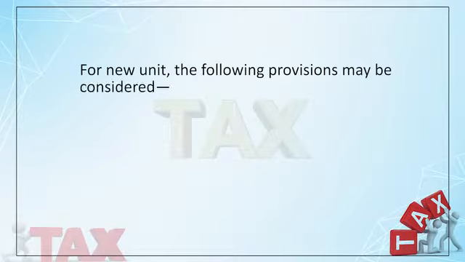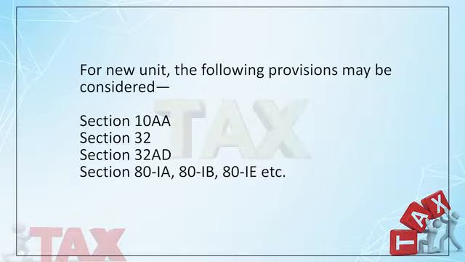And whenever you are establishing a new unit somewhere, you have to consider the places where, if you start your business, you can have a tax benefit. Like if you start a business in an SEZ, you can get the benefit under Section 10AA.